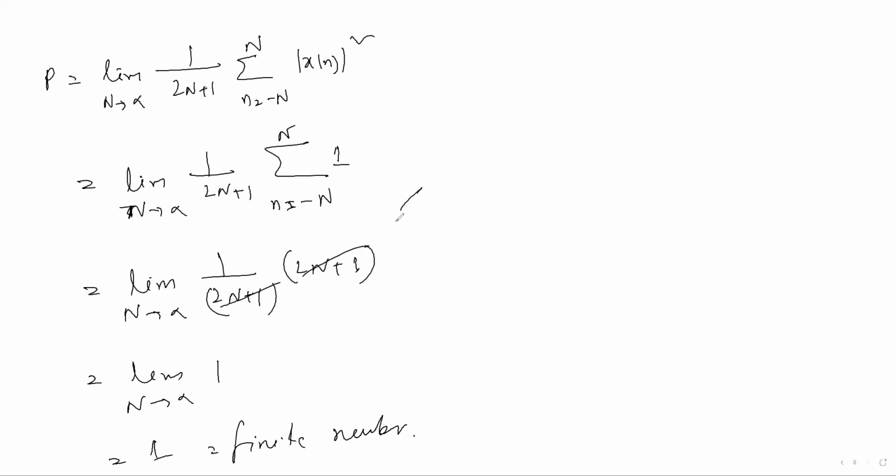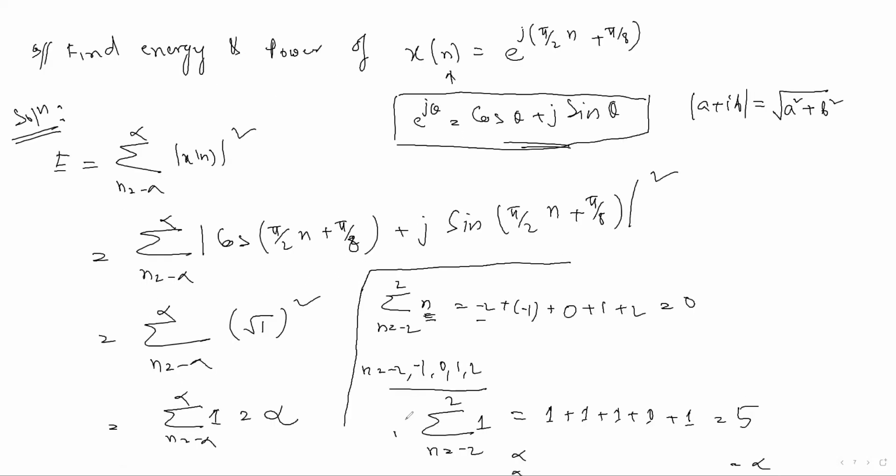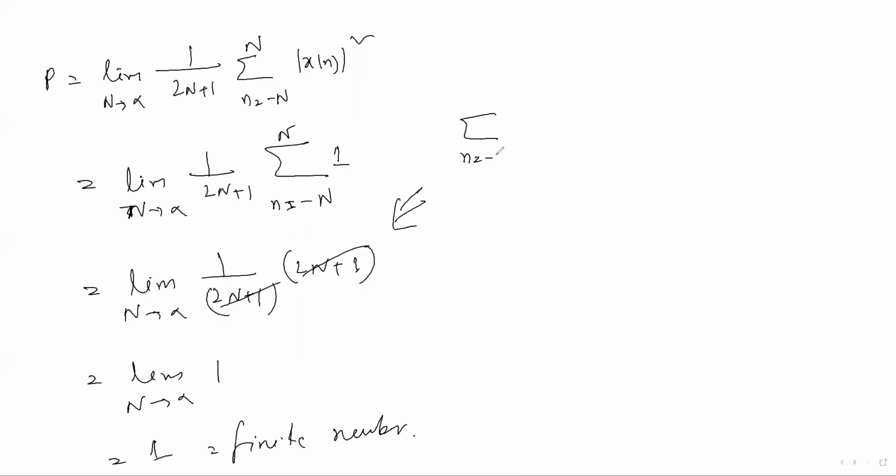So how has this term twice n plus 1 come? Because in the previous slide I have taken this example, no? Let me prove with that. That is n equal to -2 to 2, 1. When n equal to -2 to 2, I have to sum up this signal 5 times, because -2 to 2 is there and 0 also there. So it will give 5.